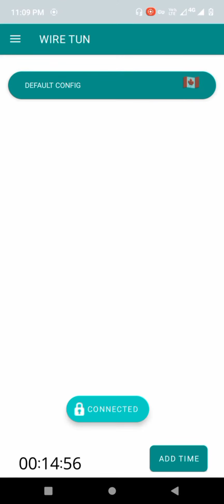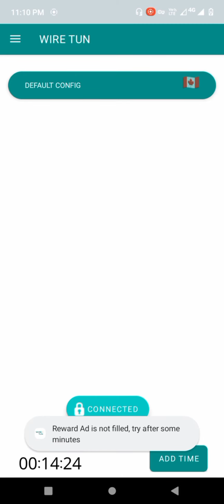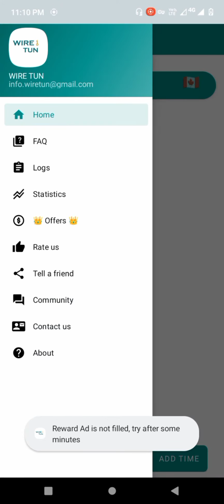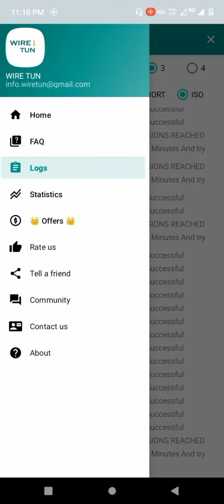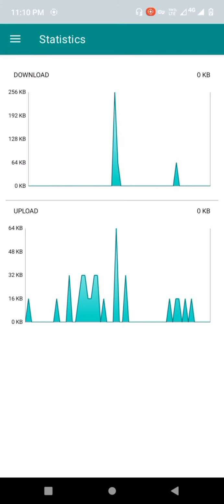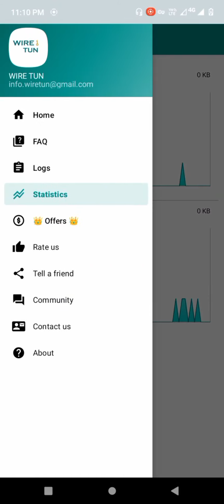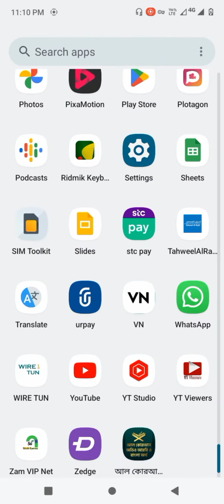See, now go to the 3-dot menu. Go to logs. Okay, it's okay. Go to statuses. It's also okay. Now back to home. It's working well. Now again show YouTube.